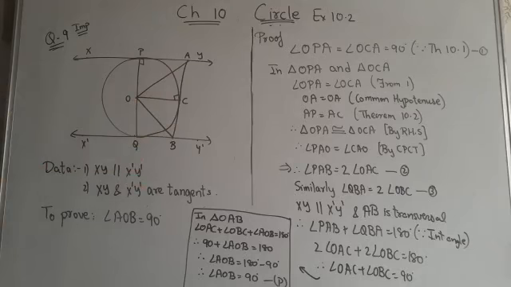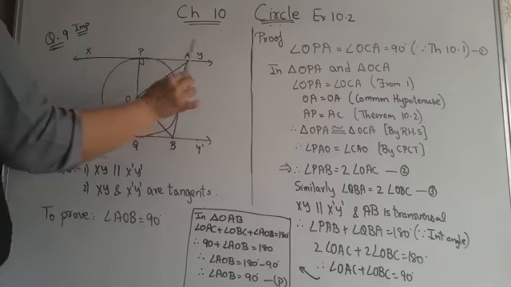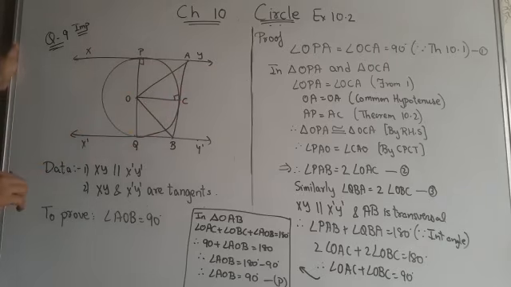Now children, first of all this figure is given. They have not given this OC, so we will join this OC. Now considering triangle OPA and OCA. Children, OPA and OCA. Now this is radius, this is tangent. That means this angle is 90 degree.